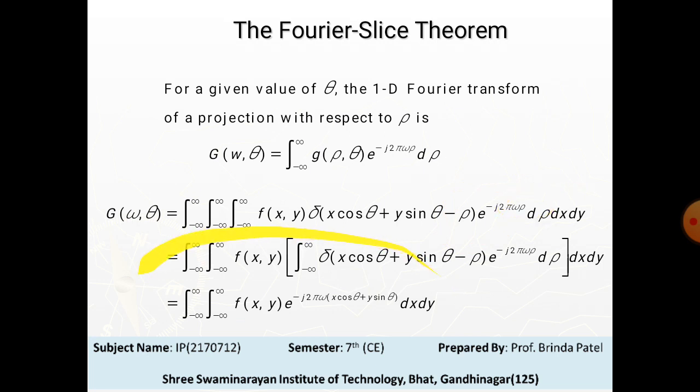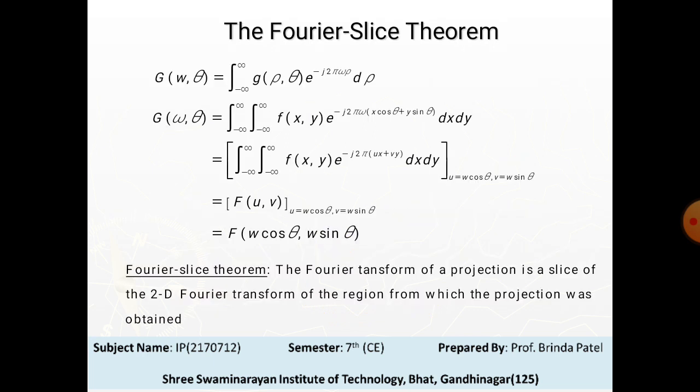By that we get the integral of f(x, y) e raised to minus j 2 pi omega (x cos theta plus y sin theta) dx dy. The last step follows the property of the impulse mentioned earlier.